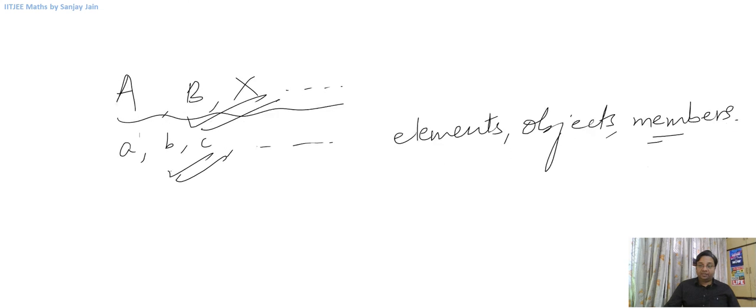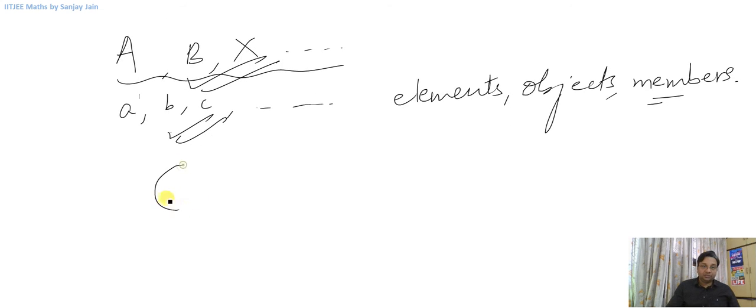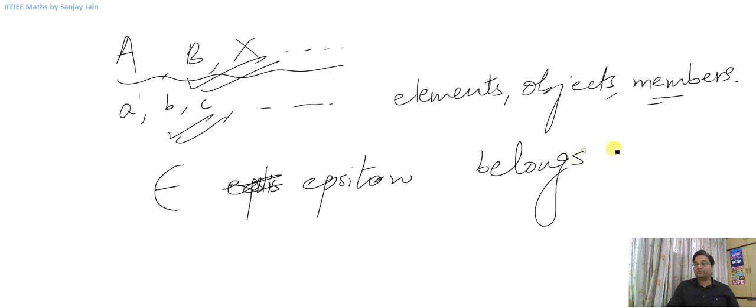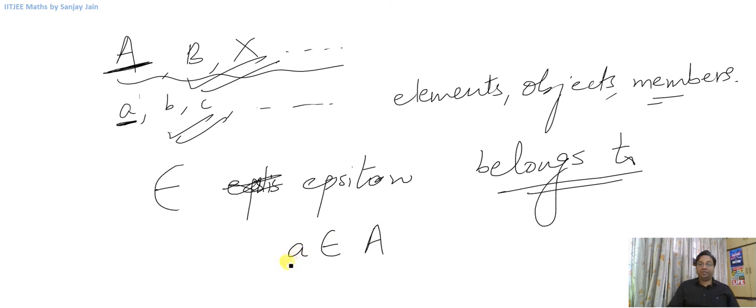And let me tell you about some more symbols. Now there is this symbol. This is epsilon, right? This is a Greek letter, epsilon. This means belongs to. So when we say that this particular element belongs to this set, we mathematically write a belongs to capital A. That means this element a belongs to this set A, right?